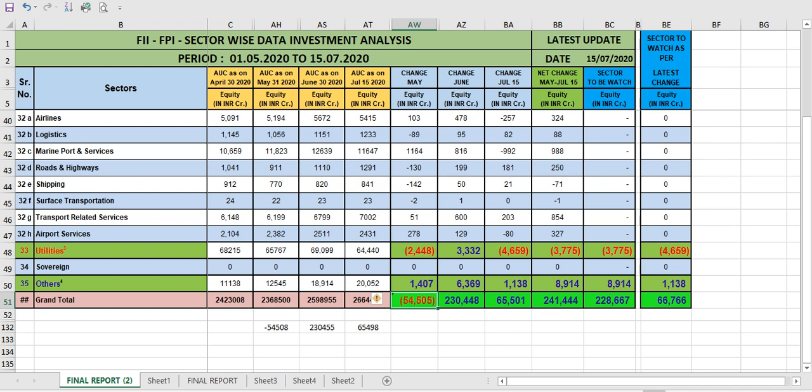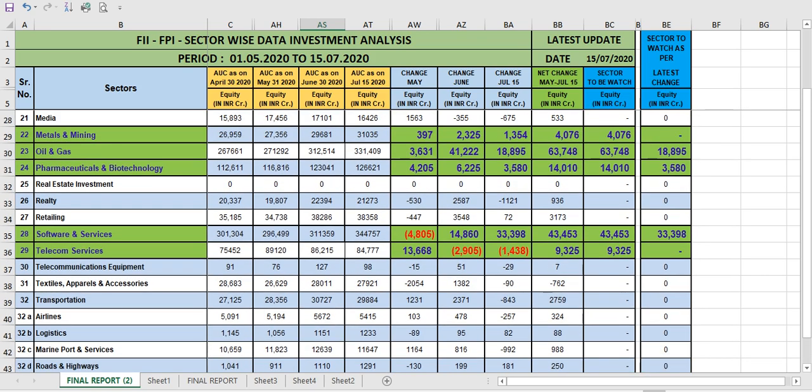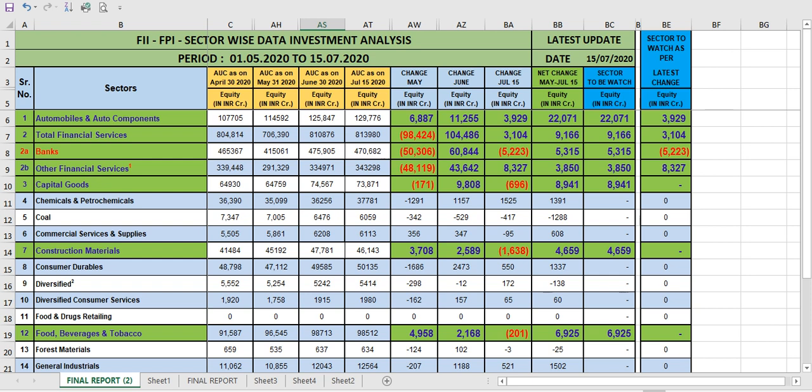Okay, so by this way you can get an idea about the June month. In June month they invested 2,30,455, but in which sector they put it, then we get an idea. You can see here, 111,000 crore they put in only automobile. Also 1,04,000 crore they put in the financial sector.